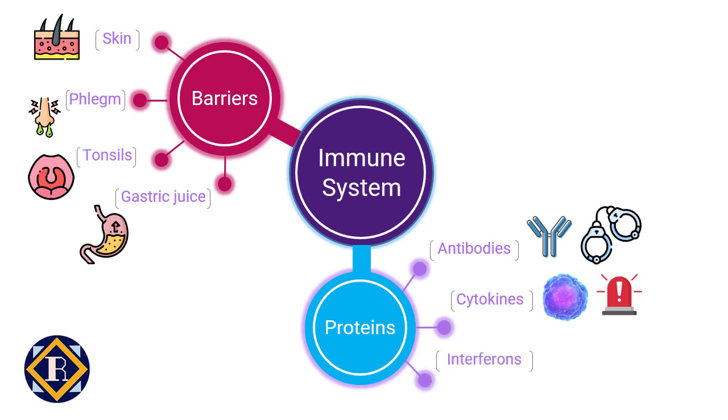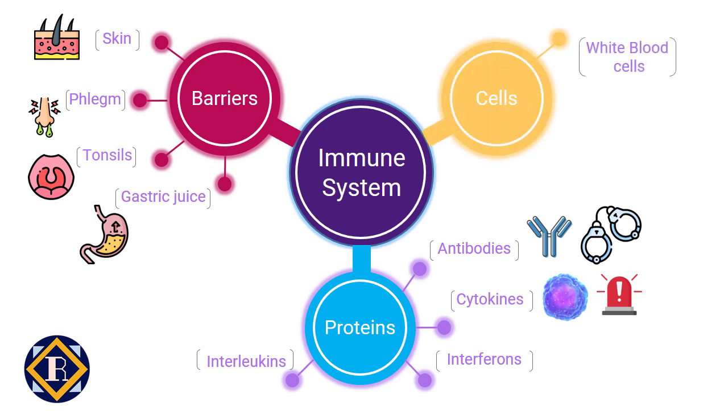Interferons are a group of cytokines that were found to interfere with viral infection. They have the ability to act as antivirus software. Interleukins are a group of cytokines that work for the regulation of the immune response. They are a part of the communication network of the immune system. White blood cells are an integral part of the immune system. Let's try to understand more about them.